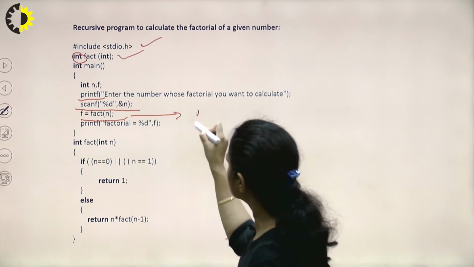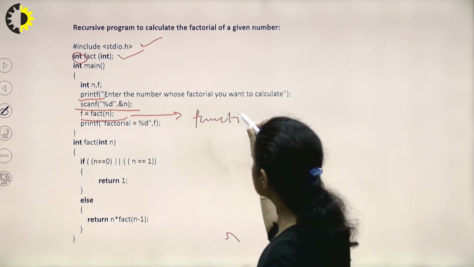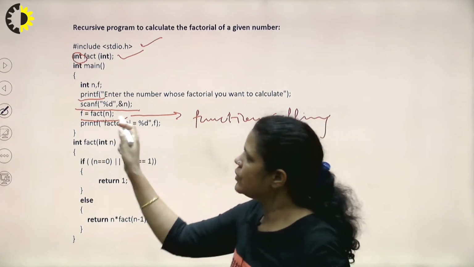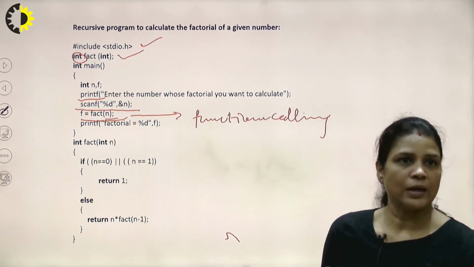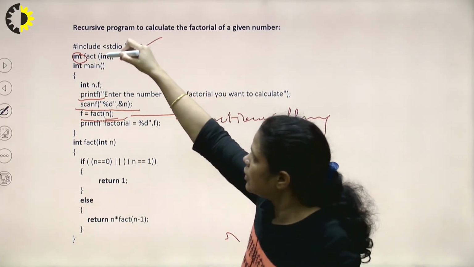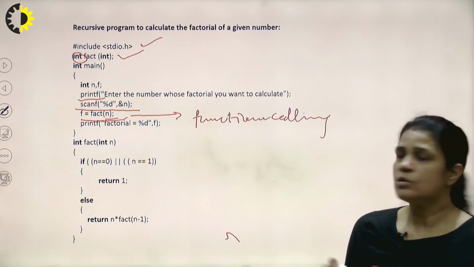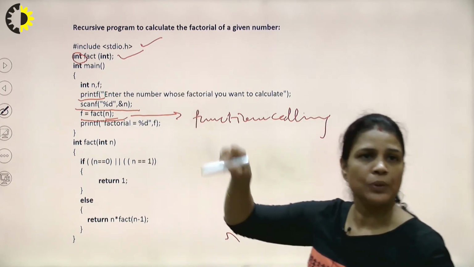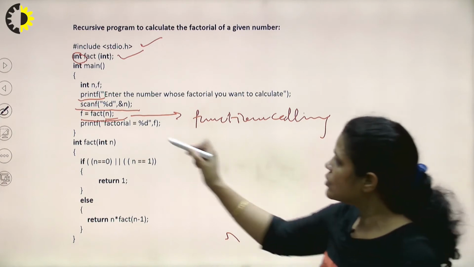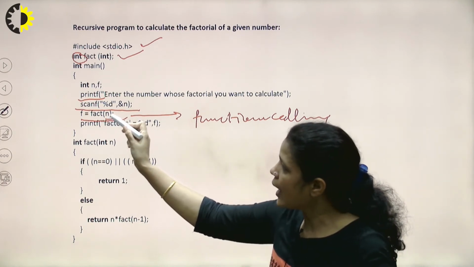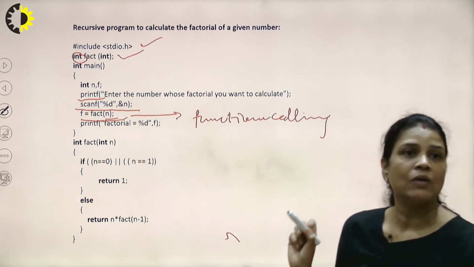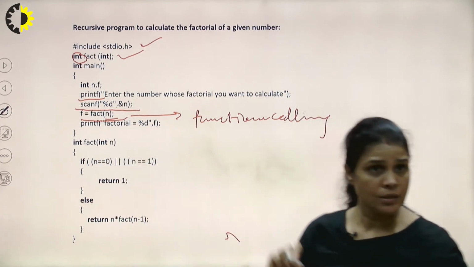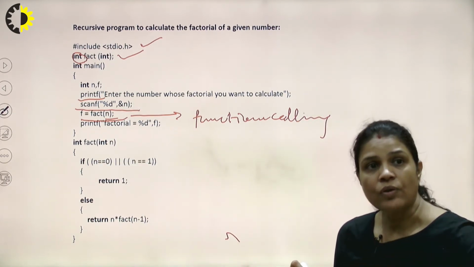Function calling. What we are doing here is calling the function fact, which takes one parameter. What is the actual parameter here? We have n, for which we need to calculate the factorial of the given number. So we are passing this n as the actual parameter while calling fact. And fact is a function which returns the factorial of n.